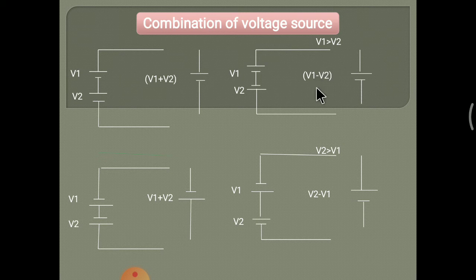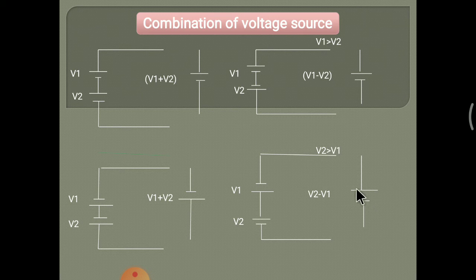and whatever value occurs is given to this source, and the source is present like positive negative. In this condition, V2 is greater than V1, so V2 minus V1 is here. What value we get from V2 minus V1 is placed to this source.